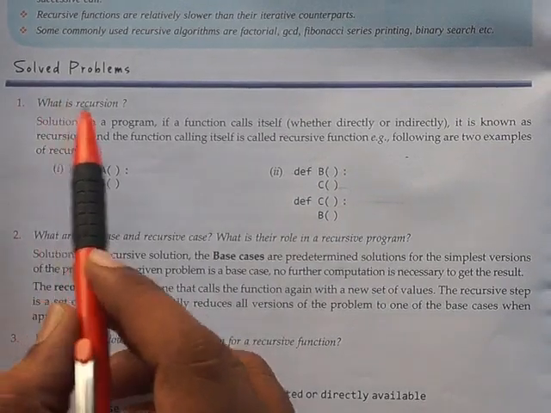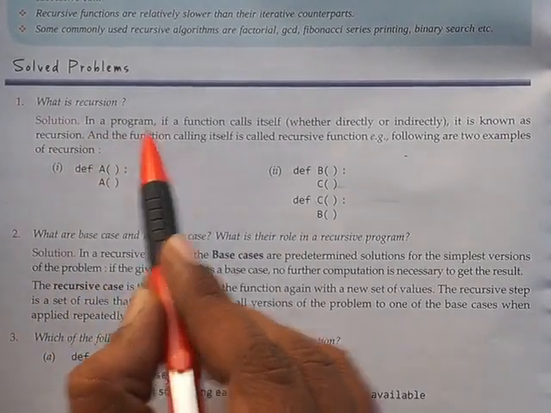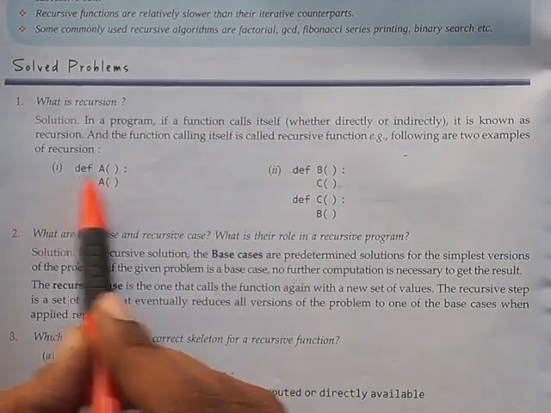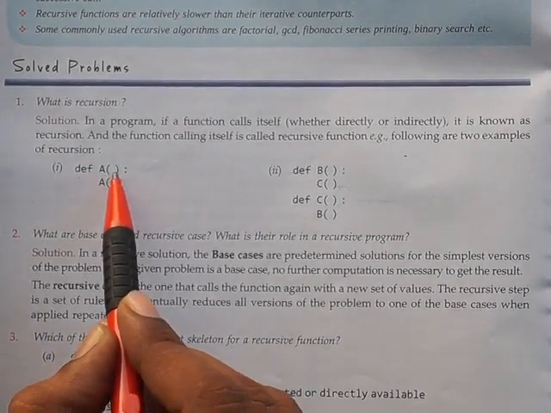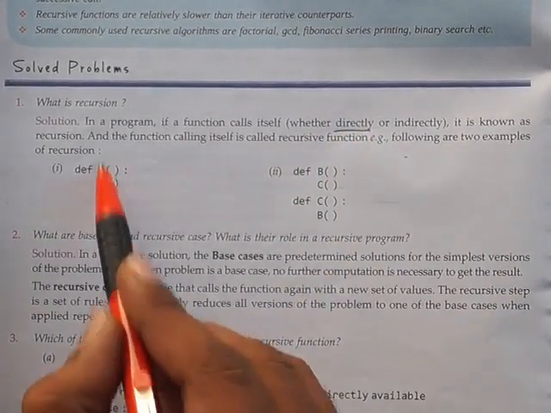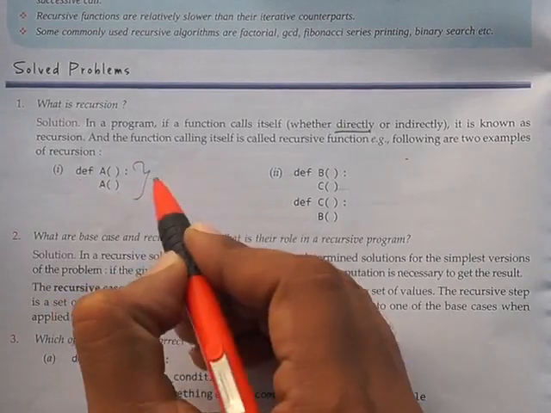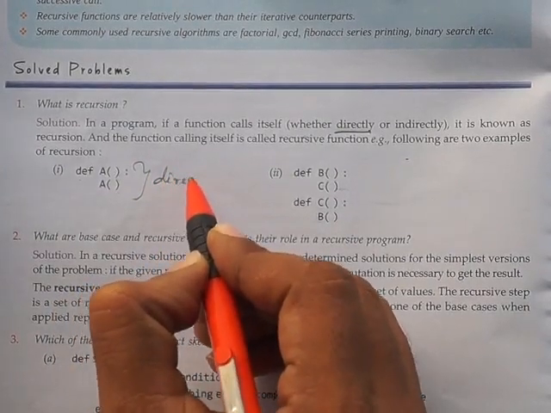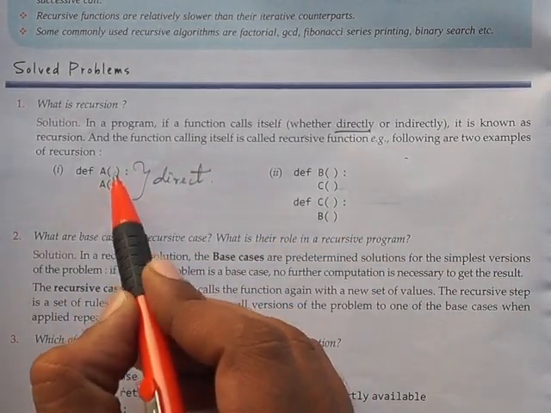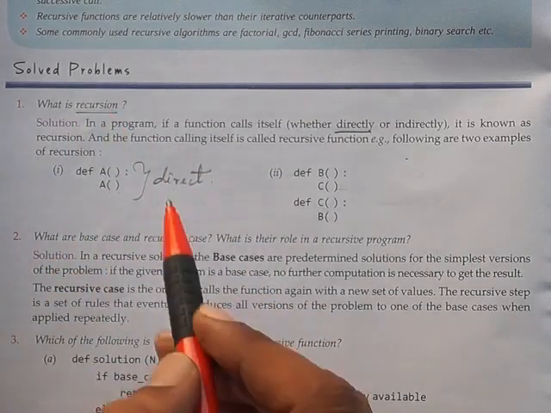Solved programs. First question, what is recursion? In a program, if a function calls itself directly, this is the direct function call. A function calling itself directly is called recursion.